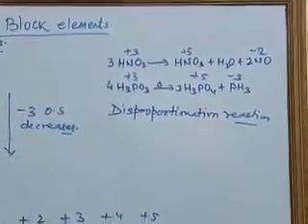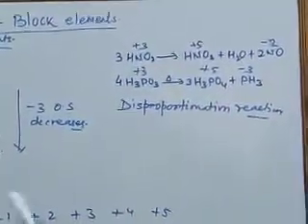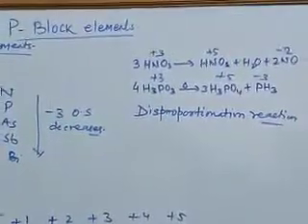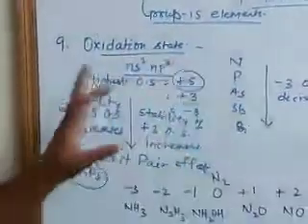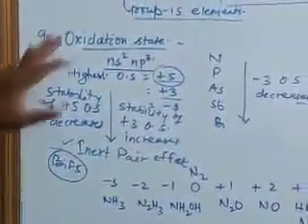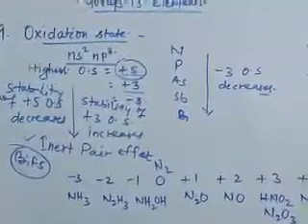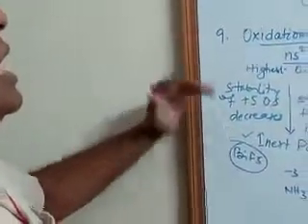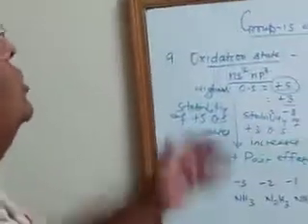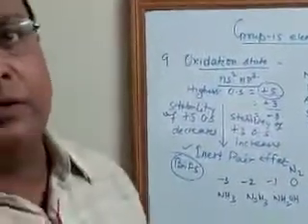These reactions can be asked to complete, or the definition of disproportionation reaction with examples. Such types of questions will be there. So here we have seen the details of the oxidation states of group 15 elements. In the next video we will see the anomalous properties of nitrogen, and then we will proceed to the chemical properties of group 15 elements. Thank you.